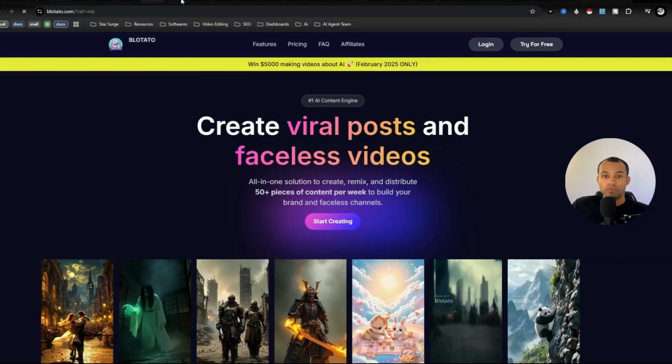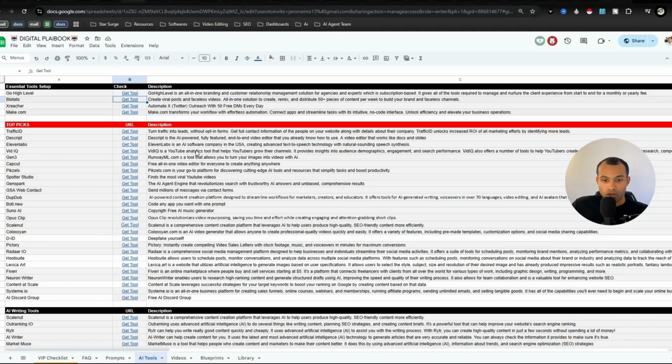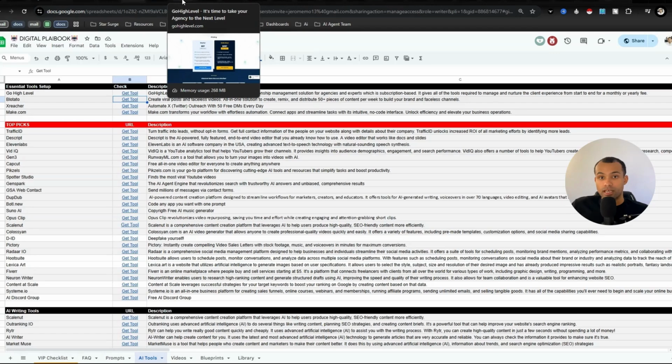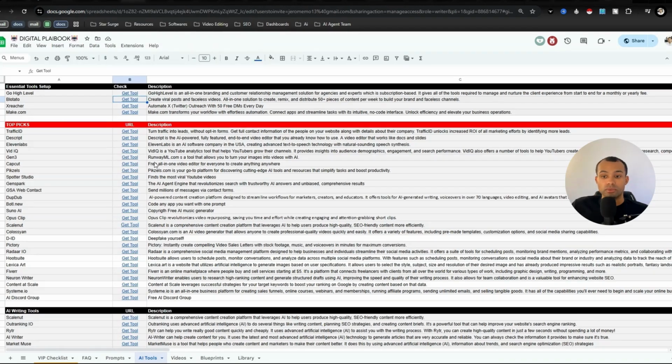So we have the funnel, we have the backend email automations. Now it's one of the most important parts, which is the actual content creation. Because if you're brand new, starting off, you're not going to have any traffic. And that's how we are going to make the money, is by generating traffic, and that's going to be from creating content. So there's a couple ways that we can do this.